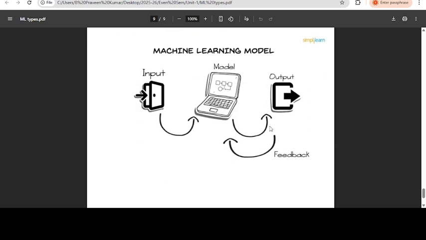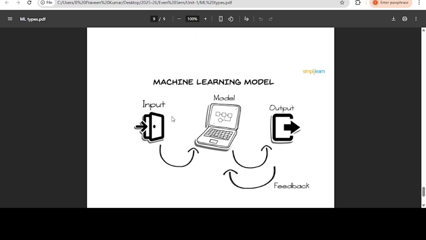Okay. So now see here, the machine learning model will be two things. This belongs to reinforcement learning. It is giving feedback, and finally what I am going to learn, that is called reinforcement learning.